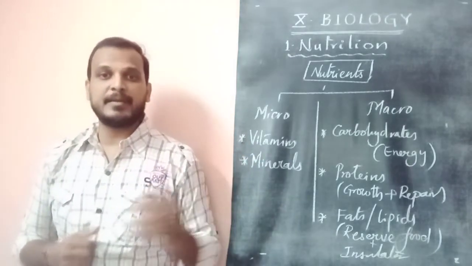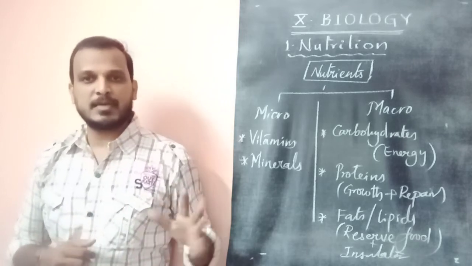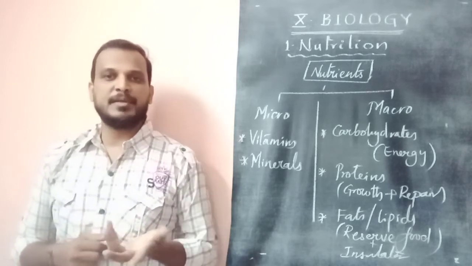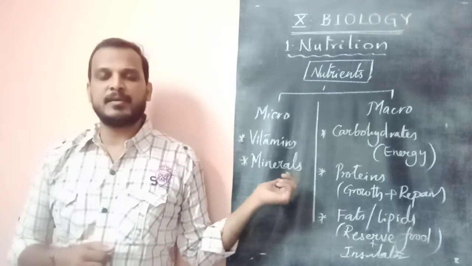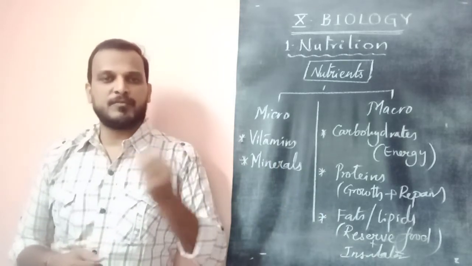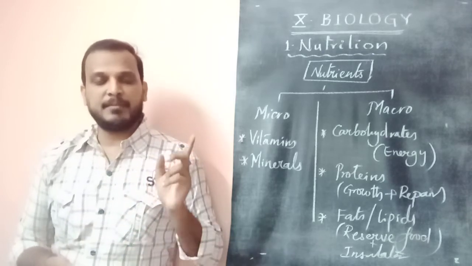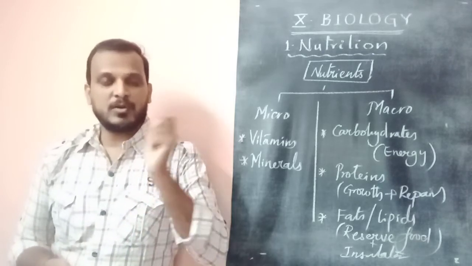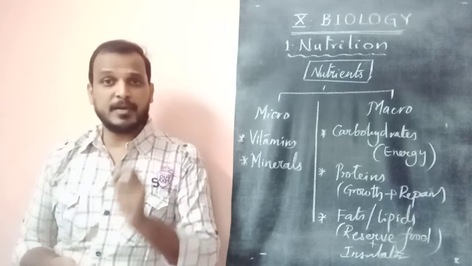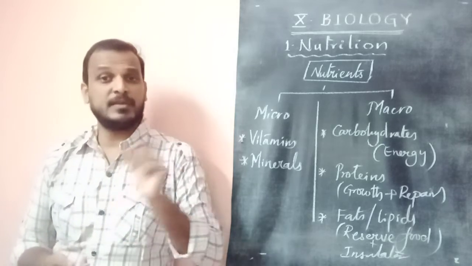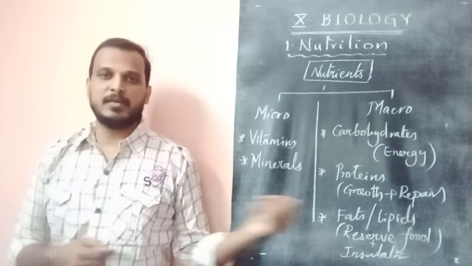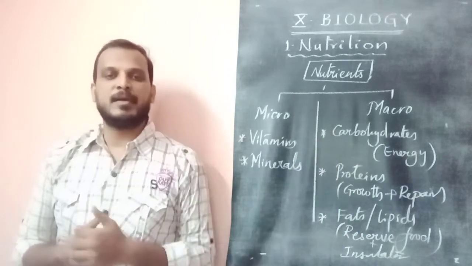At the same time, minerals also. Minerals are salts: sodium, magnesium, potassium. So many kinds of minerals you will take in the form of different food sources. Anyway, vitamins and minerals are said to be micronutrients. They should be supplied in milligram amounts, not even in grams.